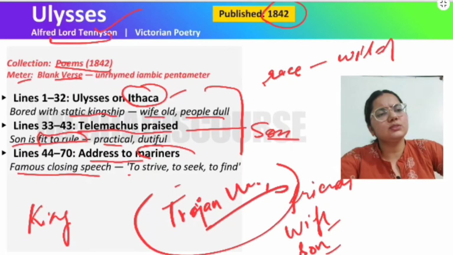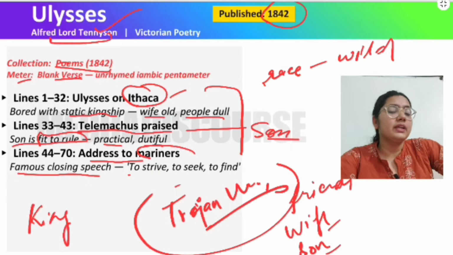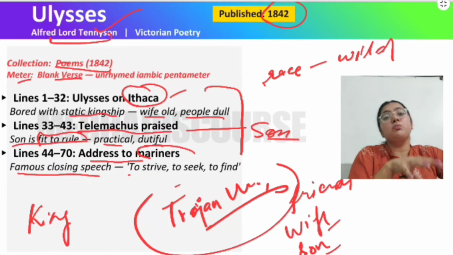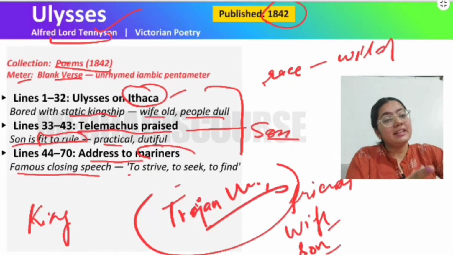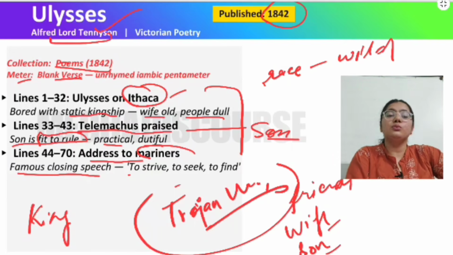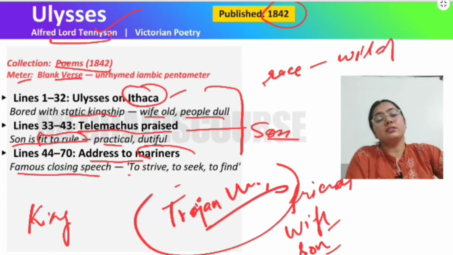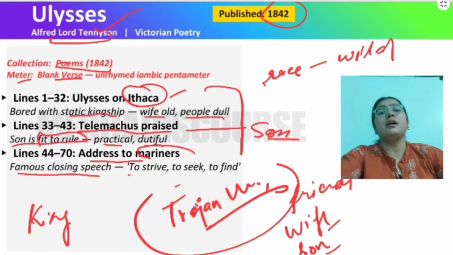And he says to his mariners that though we know that we are old, we are in an old age, and it might be possible that some wave will affect us, some wave will make us sink to the bottom of the ocean. We can die, but still I want to live the moment, and I will not die cowardly. Right? So this is the Ulysses.